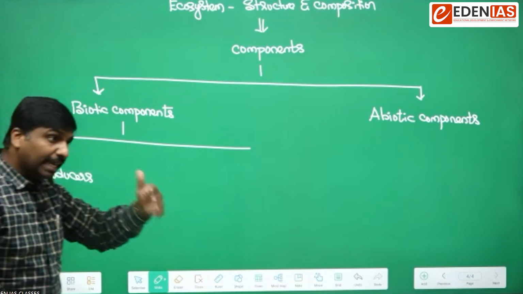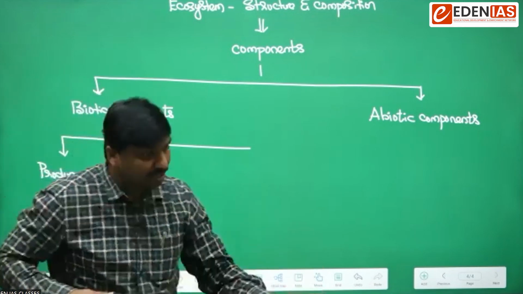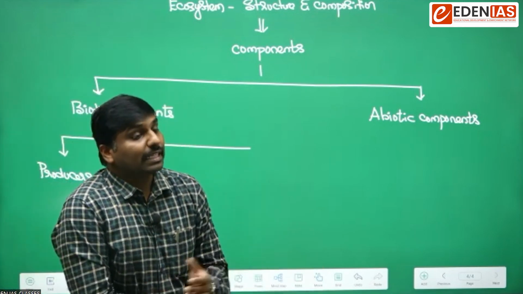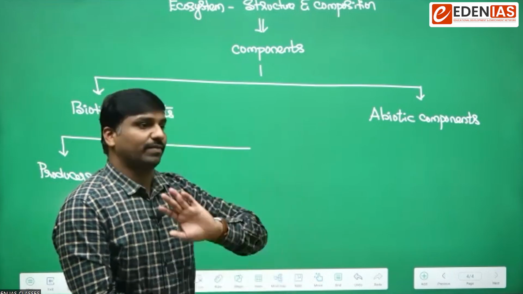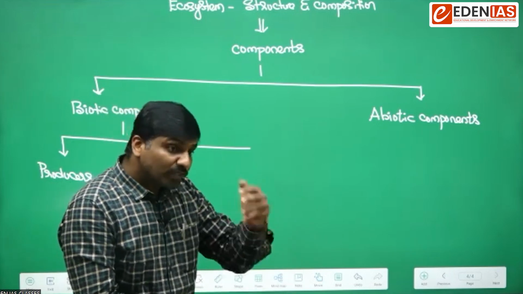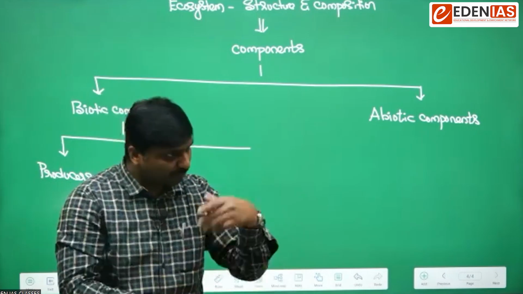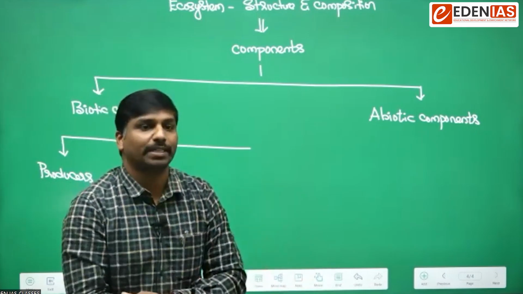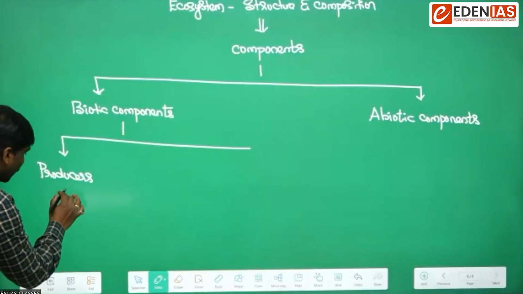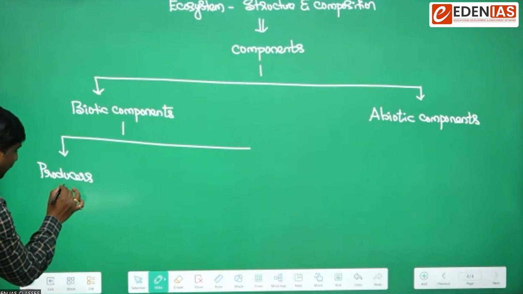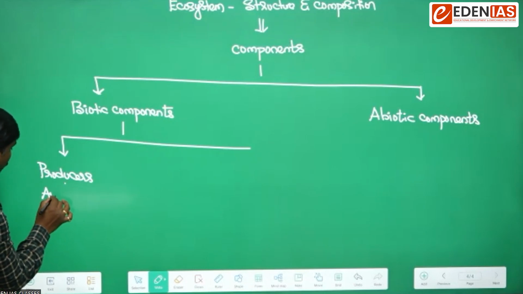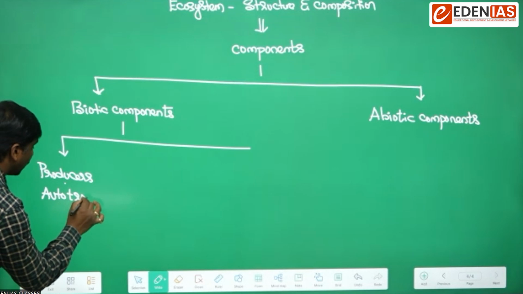As they have the ability to produce energy by themselves, that means they have the ability to nourish themselves. That means they are self-nourishing organisms. Self means auto, nourishment means trophs. So producers are also known as autotrophs.